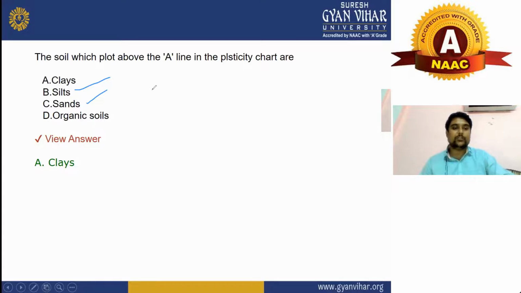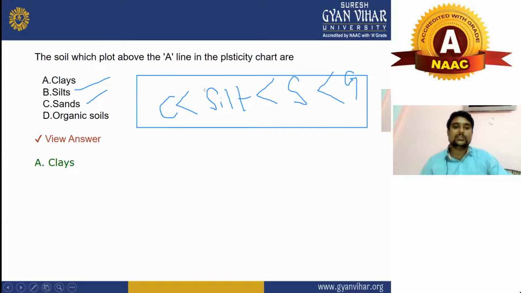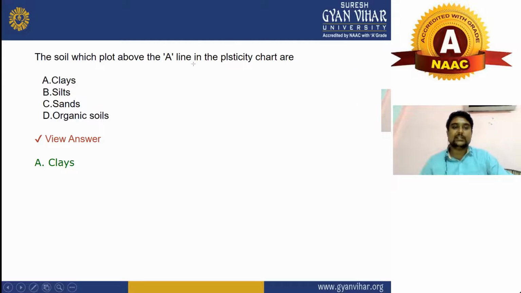And if you talk about the size of clay, this is very important to know. Size of clay is less than silt. We can write it like this: clay, silt, and the size of silt is less than sand, and the last one will be gravel. These are very important things which you need to know, because in many exams this kind of question may be asked: what is the size of clay, what is the size of silt, and what is the size of sand.